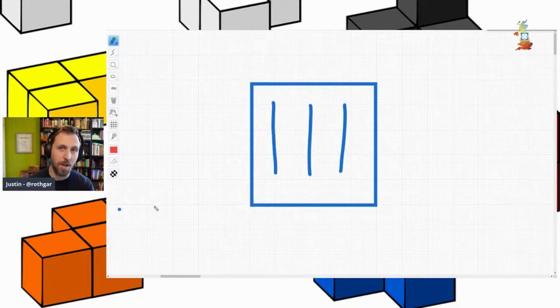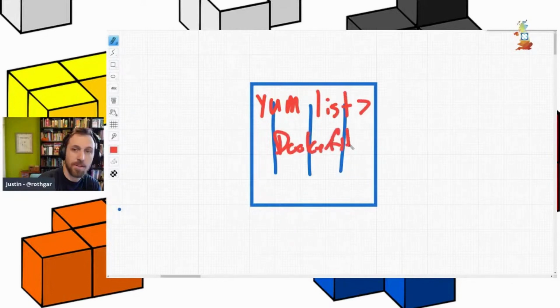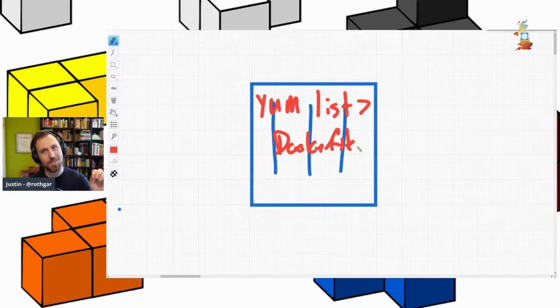So if you're familiar at all with Red Hat or Yum, the very first thing I do is yum list, pipe that to a Dockerfile. If you know what that does, that lists every package you have installed on your system out to standard out. And so I could take that and just say, well, let's make a Dockerfile. This is what I have to do to make this container. And there's a problem here.